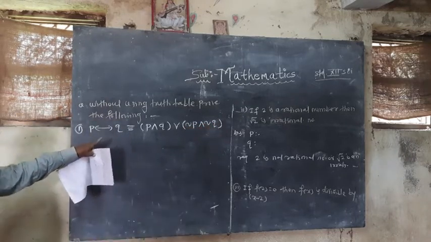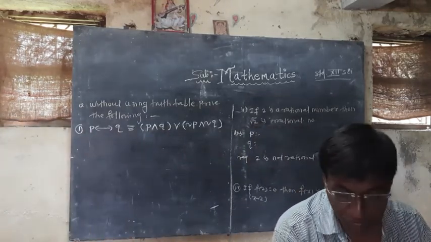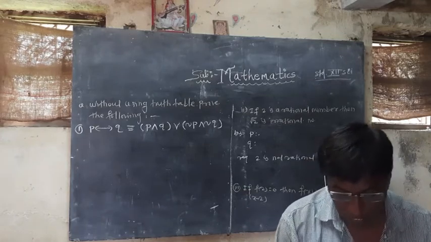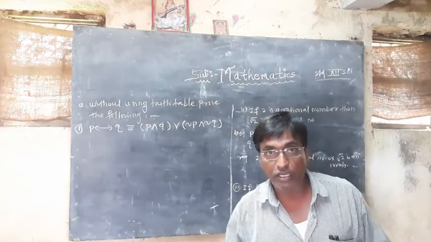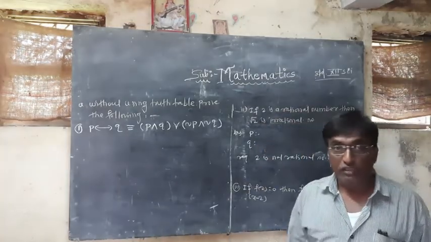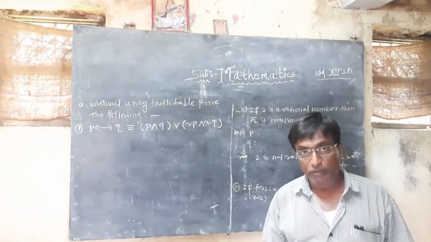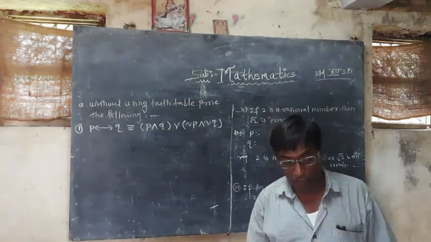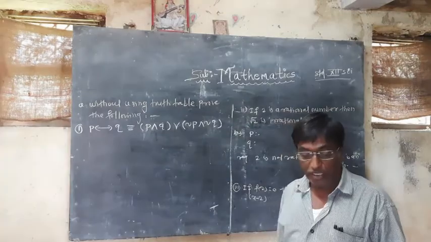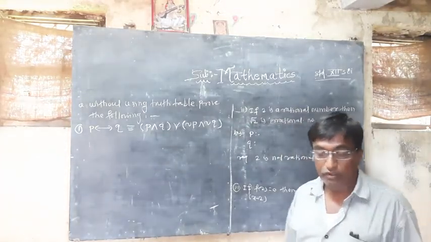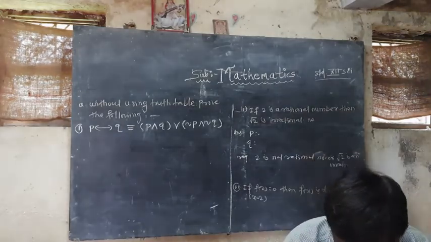This can be proved by using the truth table also, but here we are saying directly: without using the truth table. How to solve without using the truth table? It requires some rules, that is algebraic rules: idempotent law, commutative law, associative law, distributive law, De Morgan's law, identity law, complementary law, absorption law, conditional law, and biconditional law. I will send you these laws. By using these laws, we can prove this.